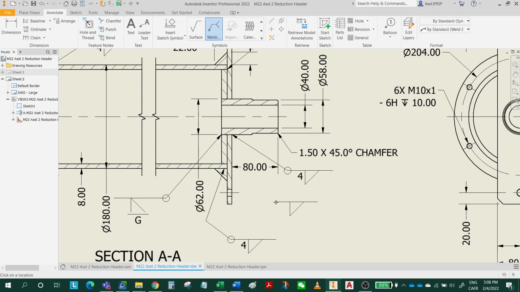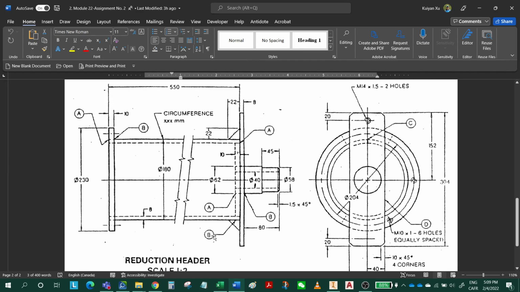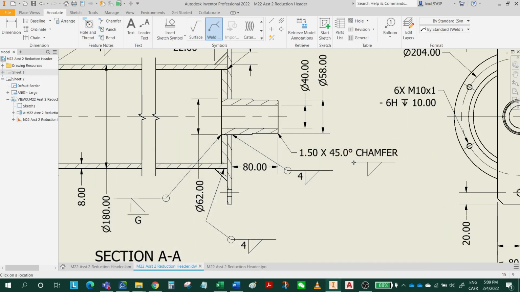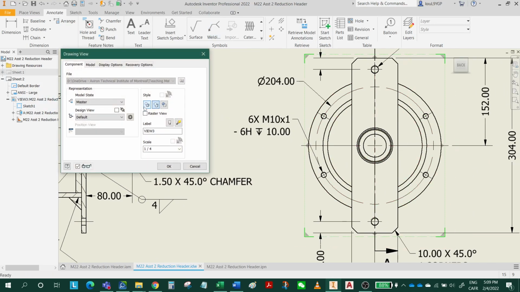Let me check if we have any other location for B. Go back to the drawing here. There'll be here, here, here. Yeah, that's for B. For C is here. So we need to see the welding for the hidden lines for this view, right? So I'm gonna double click and show the hidden lines. All right, click here to show the hidden lines.